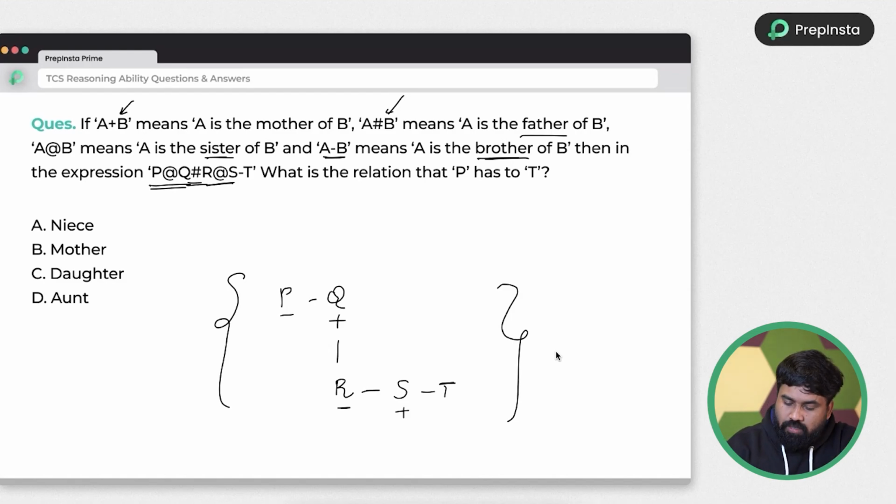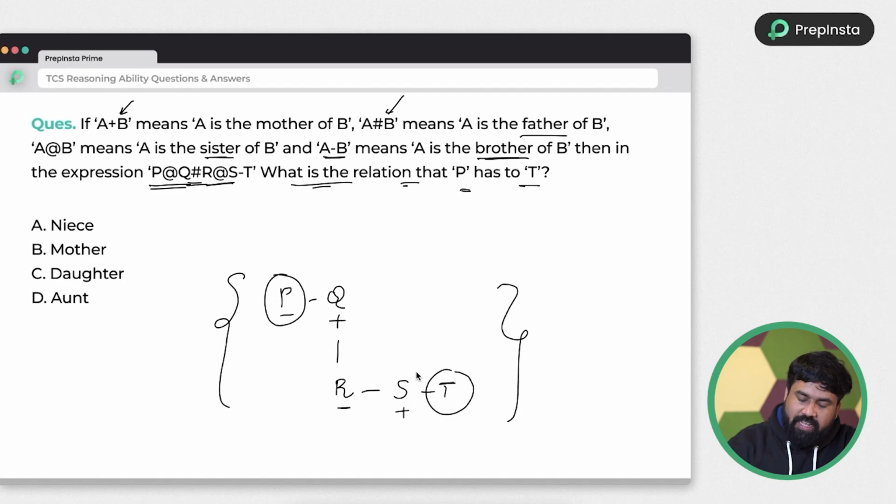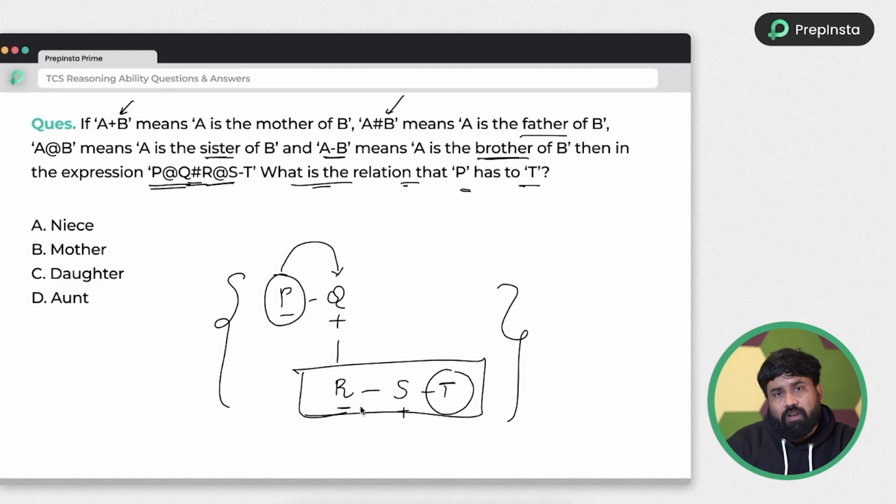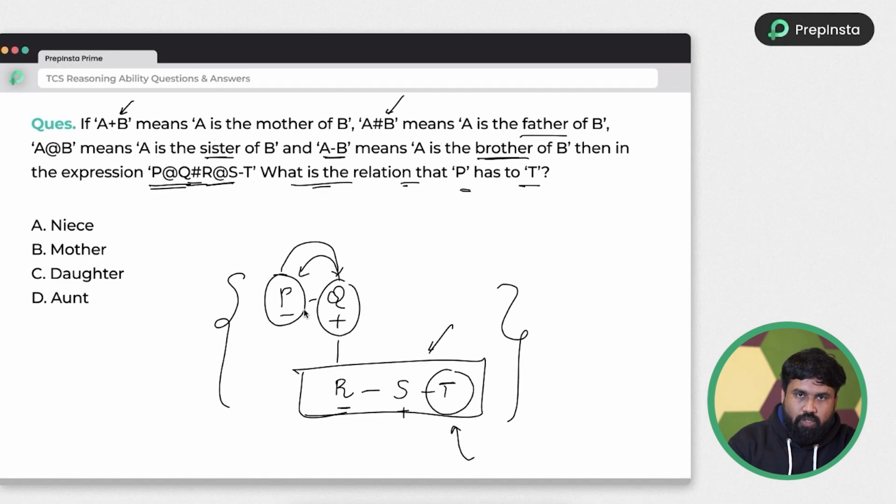So let's see the question. What is the relation between P and T? See, what is the relationship between P and T? P's brother is Q, and Q's children are these three people. A brother's children will be either niece or nephew. And if you see T, T's father is Q, Q's sister is P, which is nothing but father's sister.